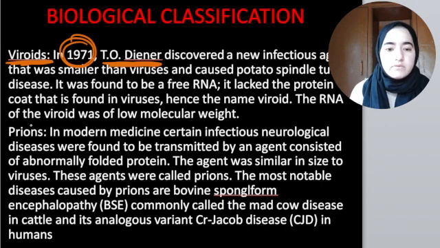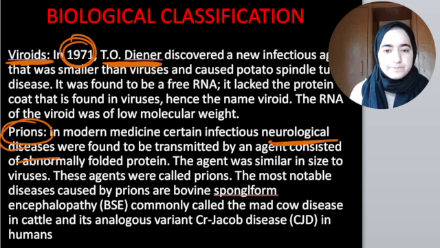After viroids, we have one more category known as prions. In modern medicine, we knew of some neurological diseases that contain abnormally folded proteins.